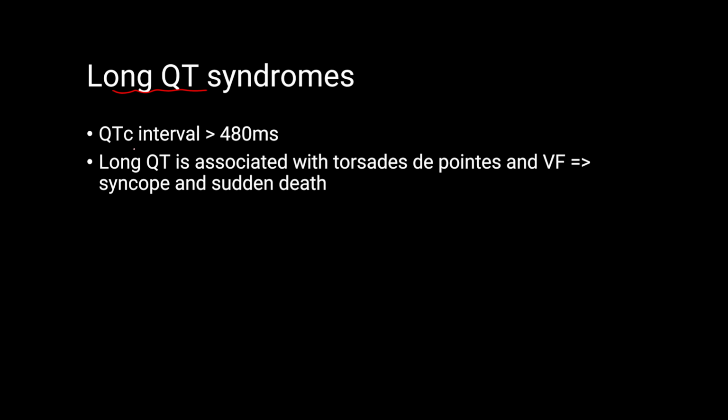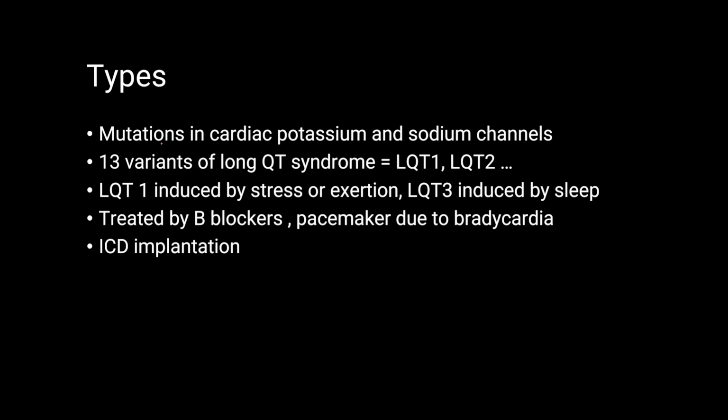This is mostly congenital, and the corrected QT interval would be more than 480 milliseconds. That is diagnosed as long QT syndrome, and long QT is associated with Torsades de Pointes arrhythmia and ventricular fibrillation. These arrhythmias would result in syncope and sudden death. Now, long QT syndrome results from a genetic abnormality. We have a mutation in the cardiac potassium and sodium channels, and 13 variants of